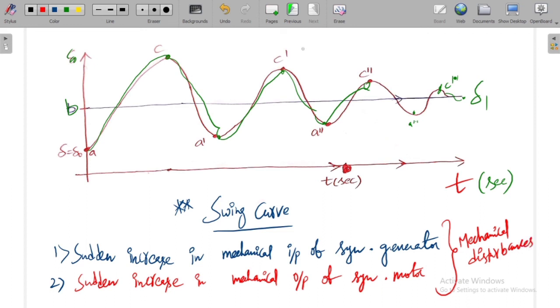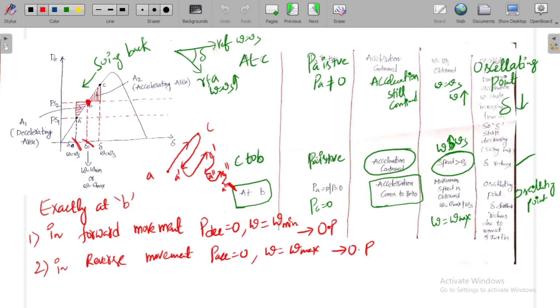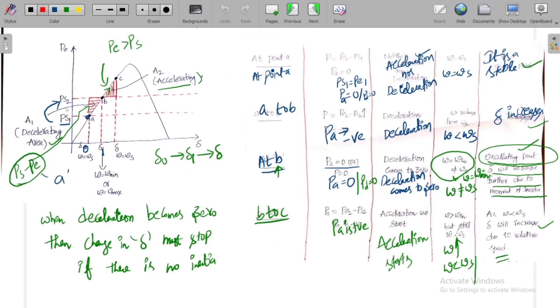So the difference between generator and motor is, in motor first you will have deceleration. A1 is deceleration and A2 is acceleration. This is for motor. Whereas for generator, first you will have acceleration, then you will have deceleration.